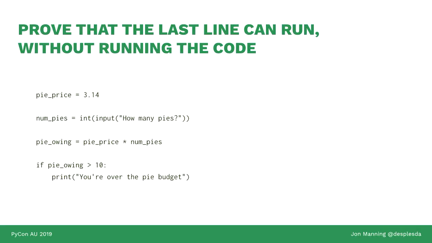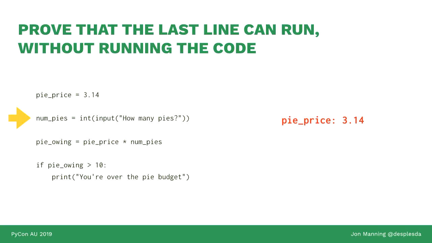So here's my challenge for the first part of today. Prove that the very last line of code here can run. You're not allowed to run the code. So how can we do that? Well, we'd say, we don't know what the input is here. So we're not allowed to actually run the code, input how many pies. But we do know, OK, first line, pie price is 3.14. That seems appropriate for a piece of pie.